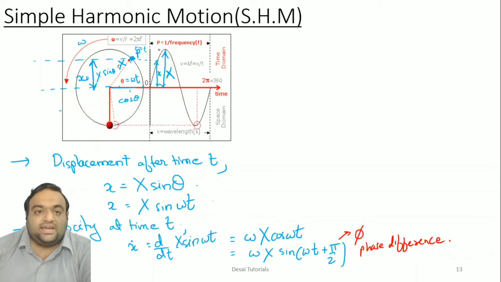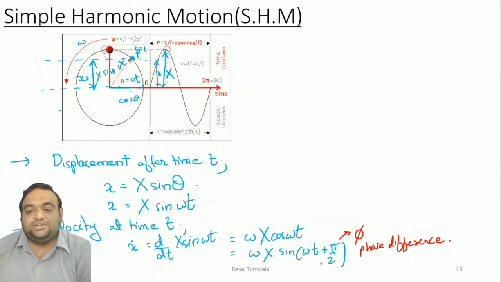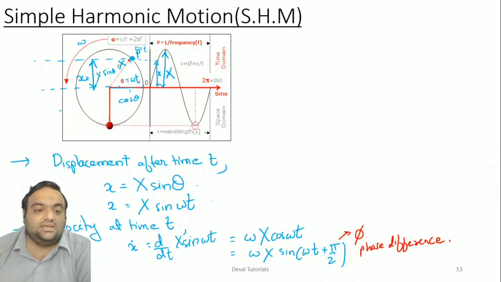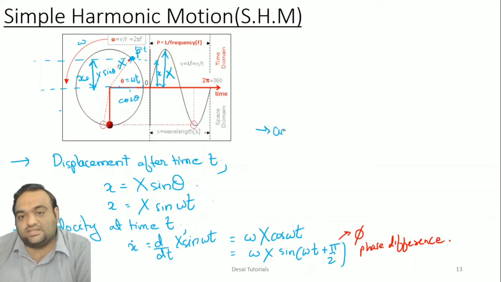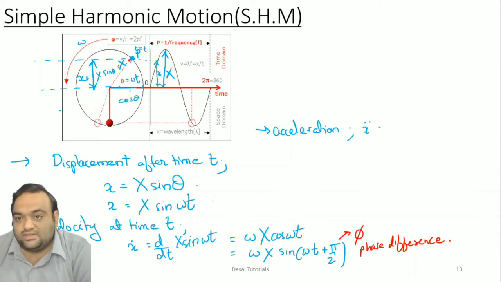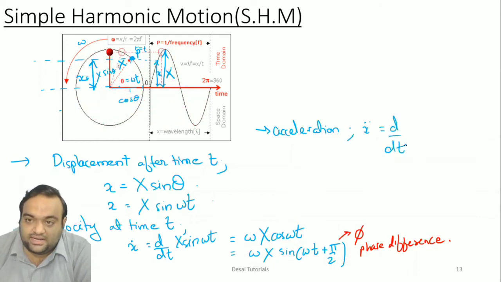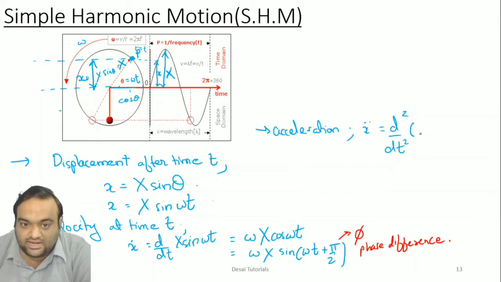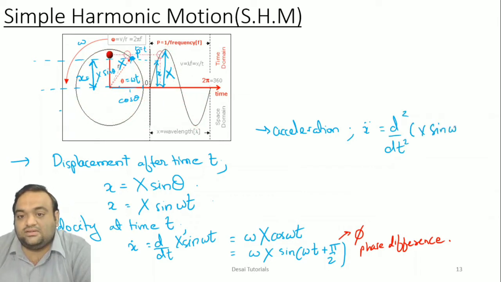Clear? Because in the second quadrant, sign will be positive and you can rewrite this equation like this. And the next parameter that we'll be calculating is the acceleration. Acceleration will be nothing but x double dot, that will be d squared by dt squared of X sine omega t.